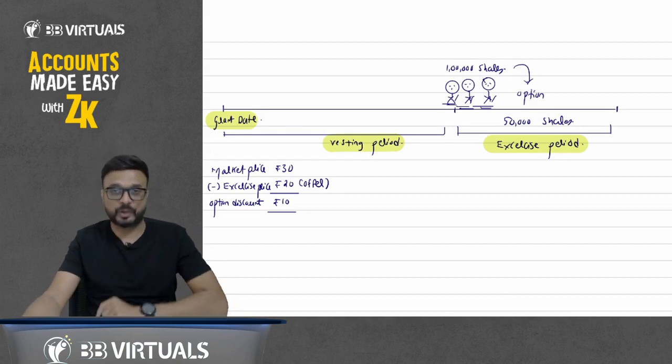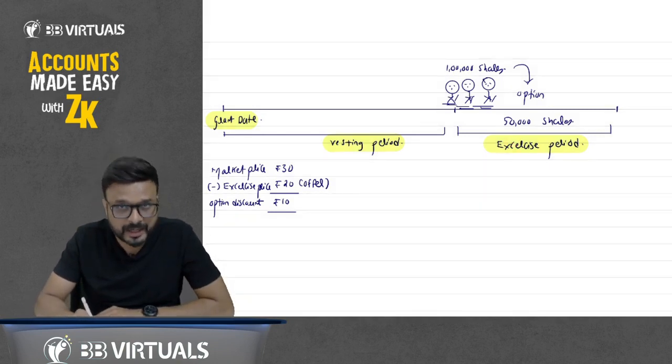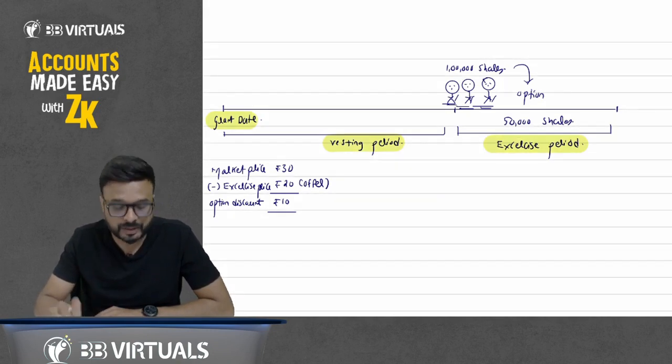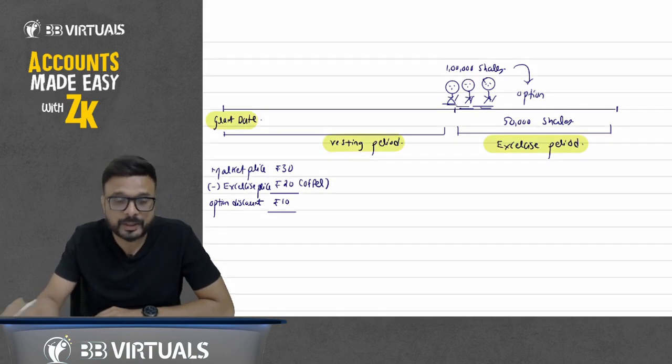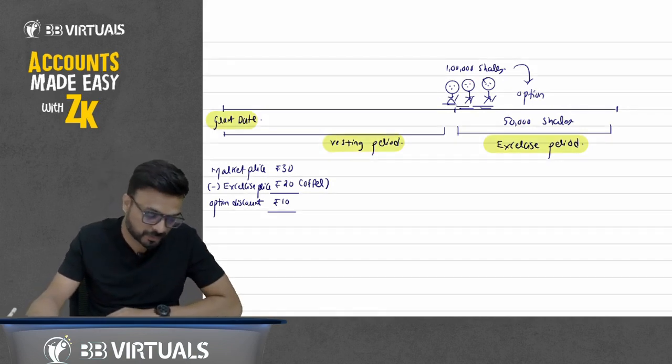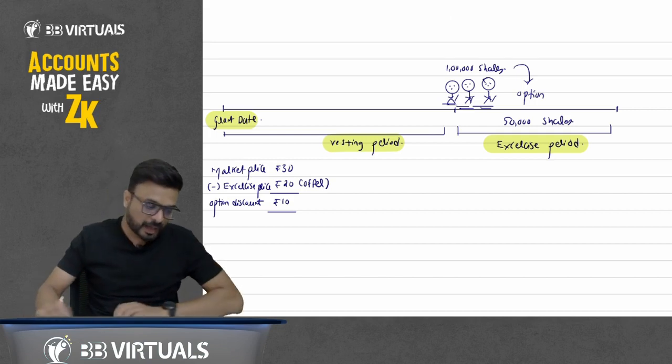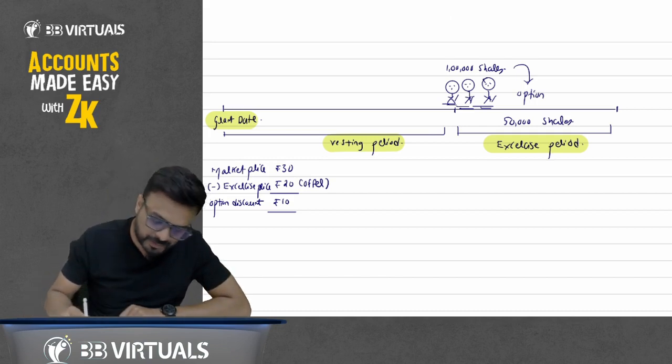How much am I offering you? I am offering you 1 lakh shares. Out of 1 lakh, you want to purchase 50,000 shares. Now understand this part. What happened here? We call it the exercise period.